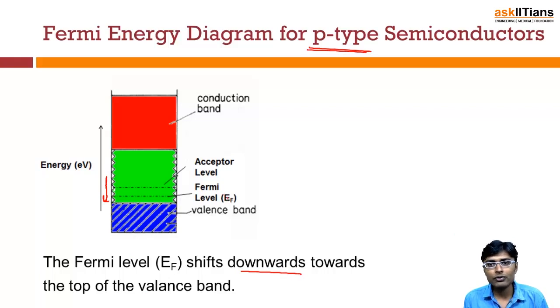Whenever we change the semiconductor from intrinsic to p-type, the Fermi energy level, which was earlier at the mid of the forbidden energy band gap, now shifts downwards, near to the highest energy level in the valence band.